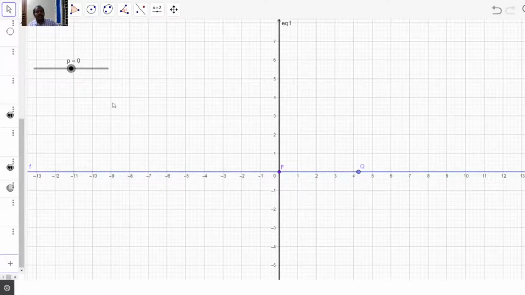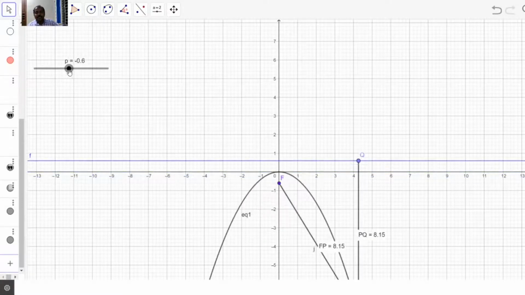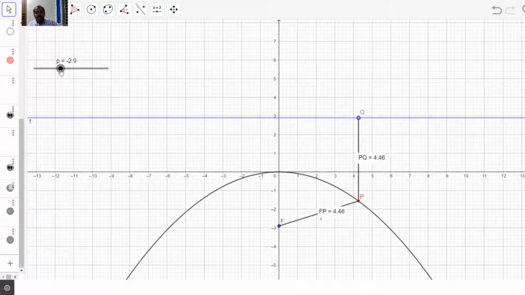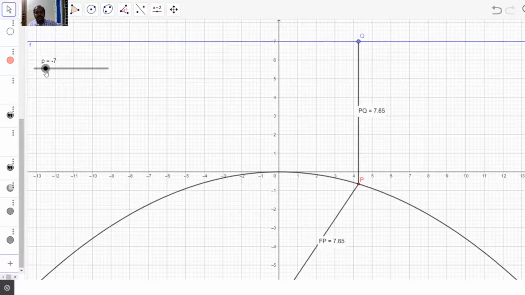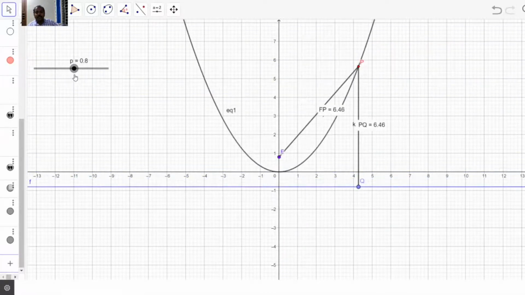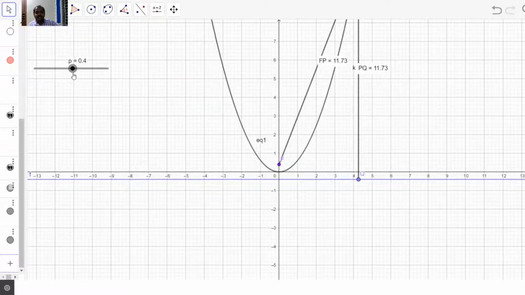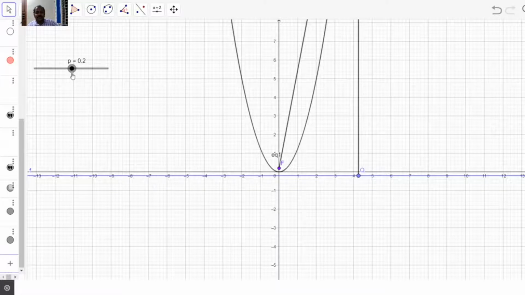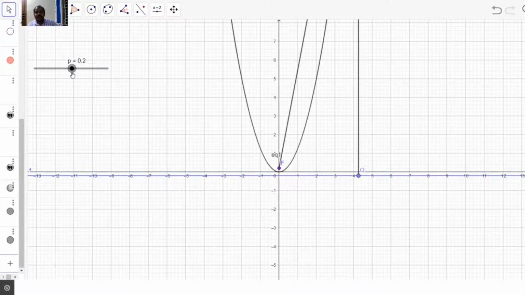The directrix is the x-axis in this case. So you can see that when p is negative, the parabola opens down, and when p is positive, the parabola opens up. And when the focus lies on the directrix, the parabola becomes a line. So remember that, it is a special interesting situation.